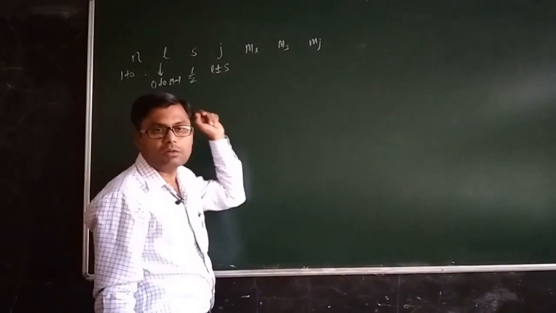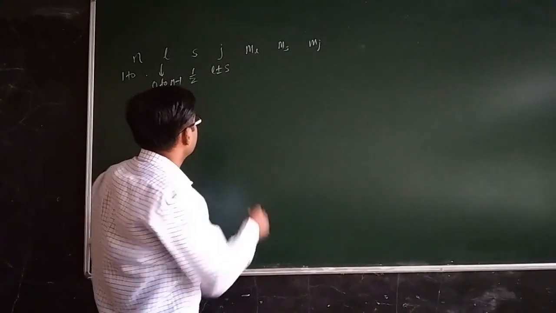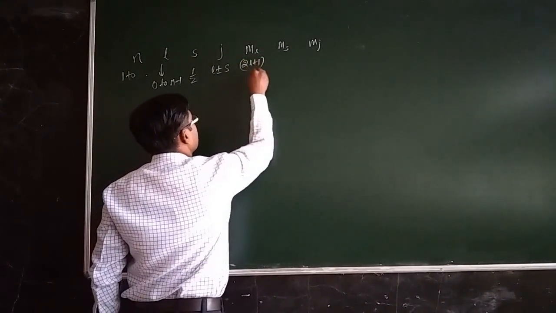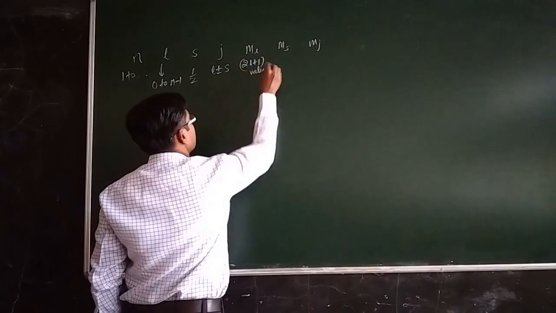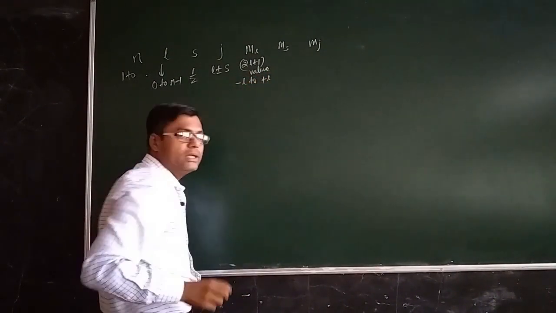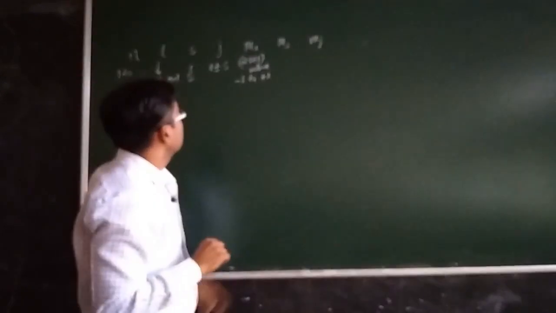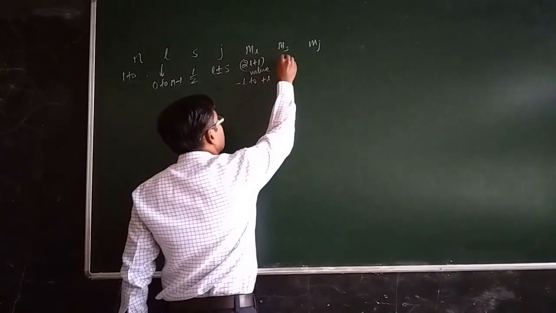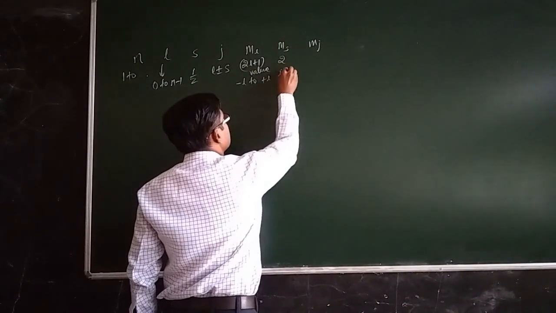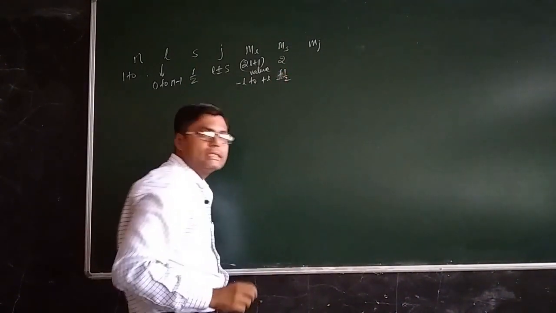What about ML, the orbital magnetic quantum number? ML can have 2L plus 1 values, ranging from minus L to plus L, including 0. MS can have only two values, plus 1 by 2 and minus 1 by 2.